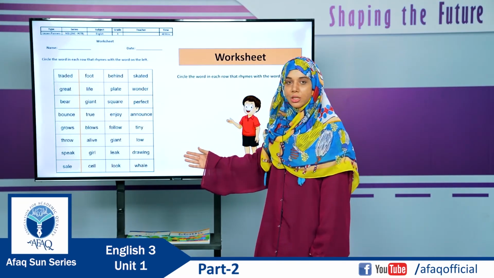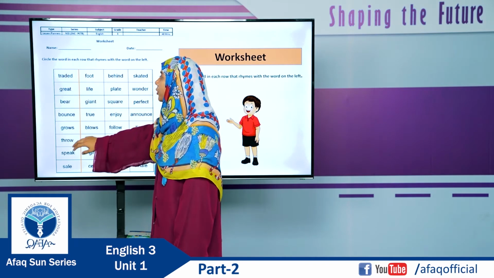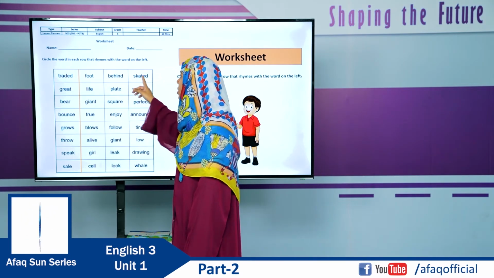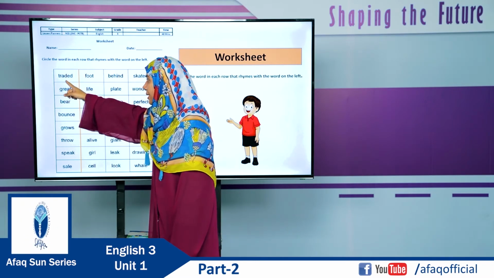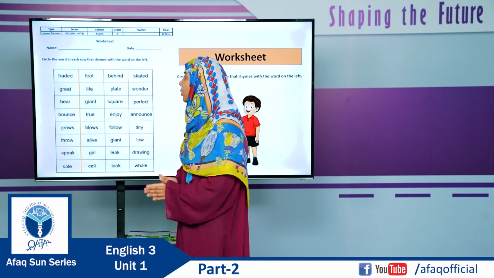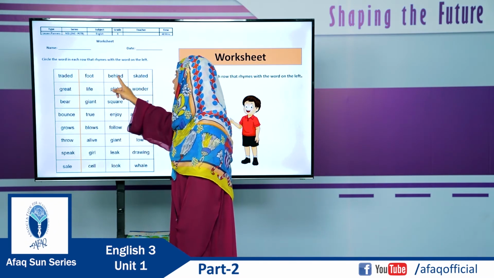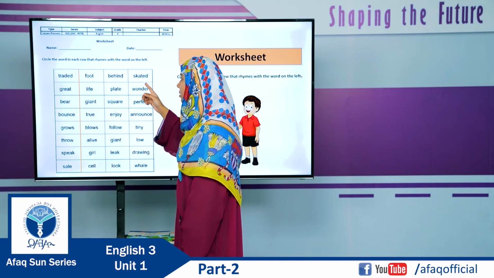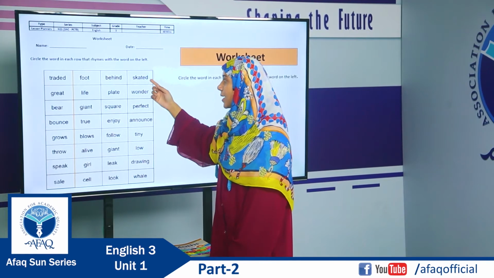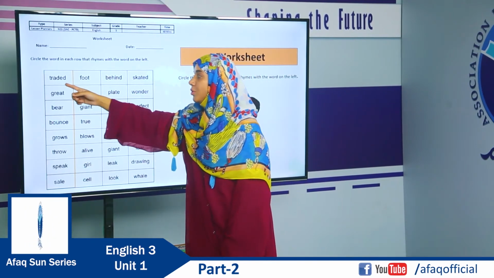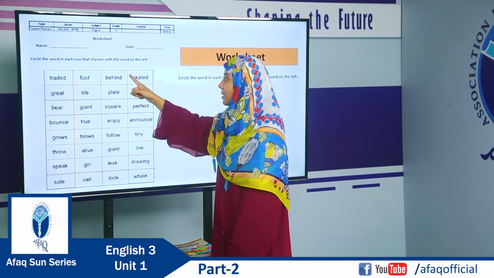In this worksheet, on the leftmost column, you have some words and you have to find the rhyming words in the rows in front of them. For example, the first word is traded. So you have to find the rhyming word in these 3 rows. Foot, behind, skated. So which one of these words rhymes with traded? Yes, skated and traded. They rhyme with each other. So you will circle skated here.